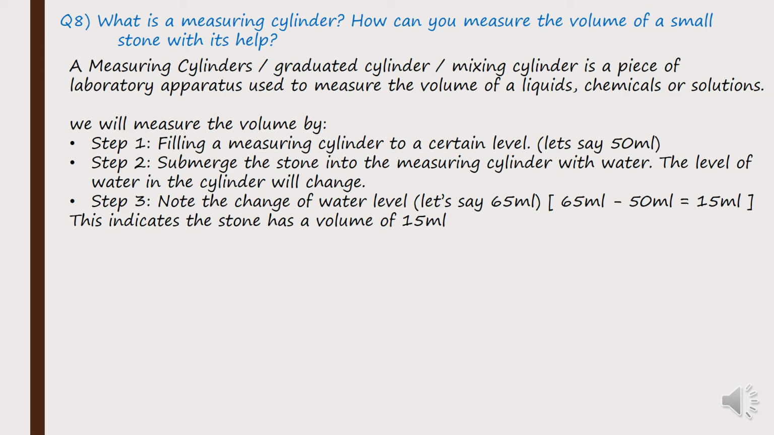Okay, so a measuring cylinder. There are different kinds of names for that. It is called a measuring cylinder, also called a graduated cylinder, because there are gradings, there are readings on it. It is also known as graduated cylinders or mixing cylinders. A measuring cylinder or graduated cylinder or mixing cylinder is a piece of laboratory apparatus used to measure the volume of liquids, chemicals or solutions.